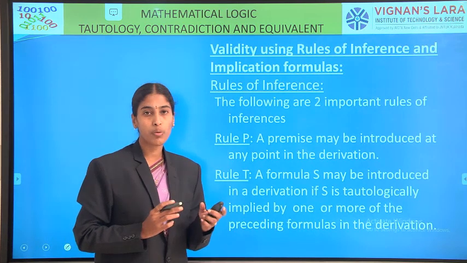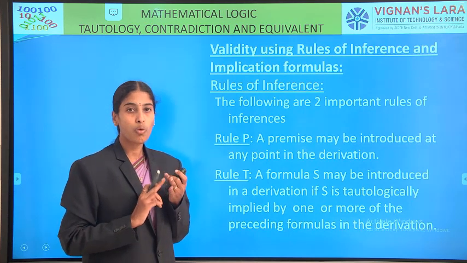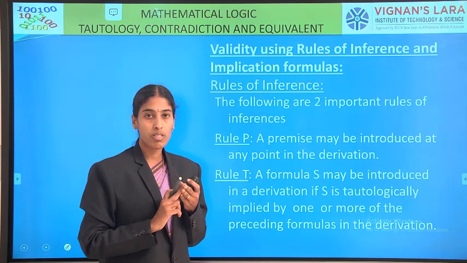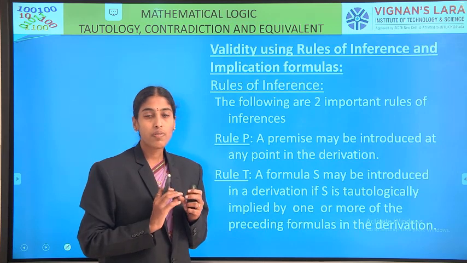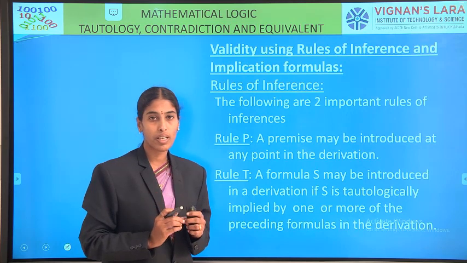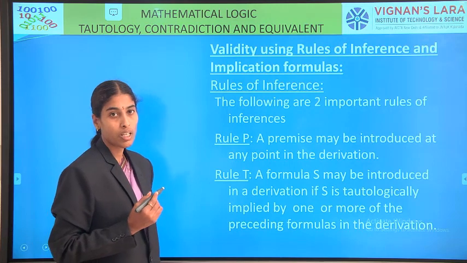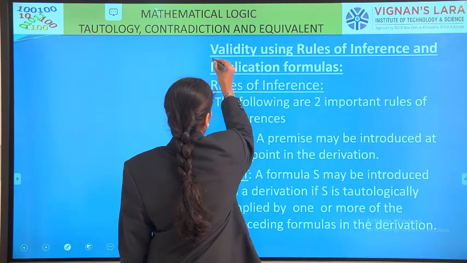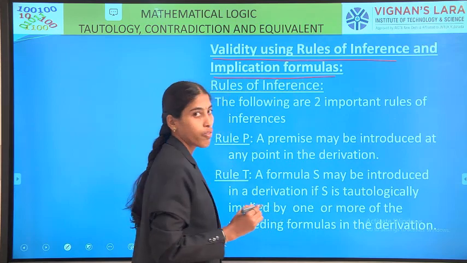So what is the drawback of the truth table? Whenever we use the truth table, if the given premises consist of only 2 variables, then it is easy. If 3 variables, we have 8 different possible combinations. For those combinations, it is a little bit difficult. If the given set of premises consists of 4 or more different variables, the truth table procedure is very difficult. For that purpose, we solve the problem using the rules of inference. Right. Validity using rules of inference and implication formulas.